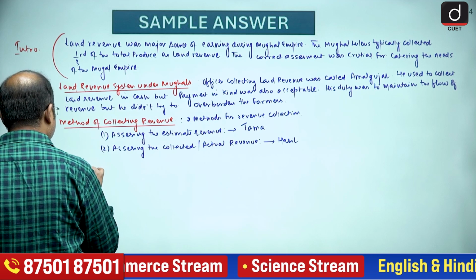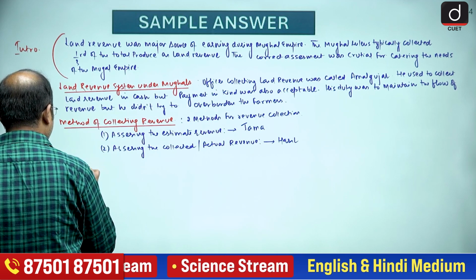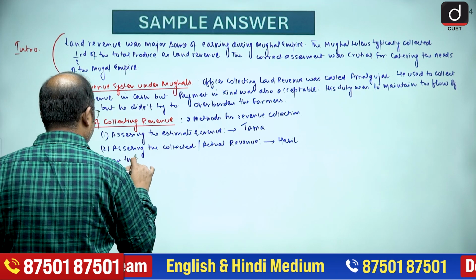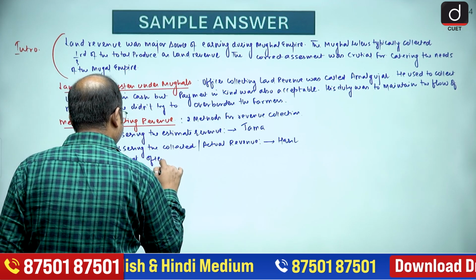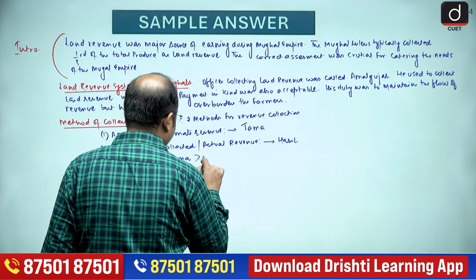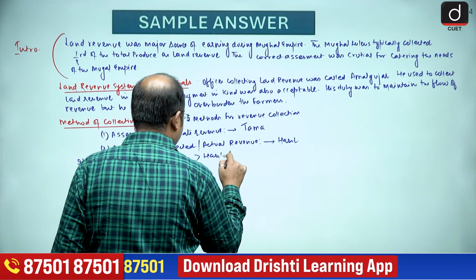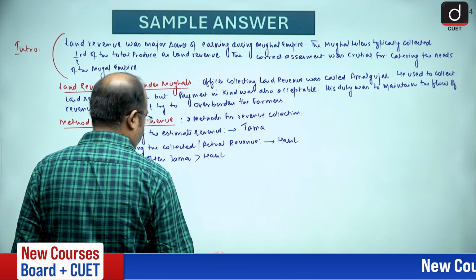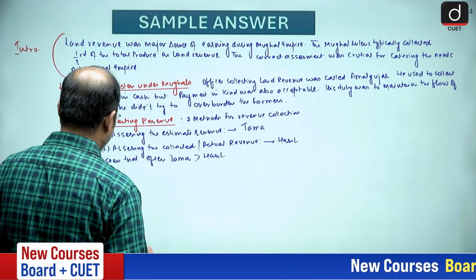So it was seen that often Jama was greater than Hasil. So it was seen that often Jama was greater than Hasil.